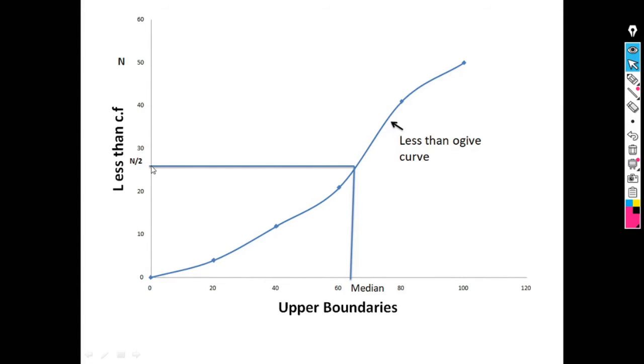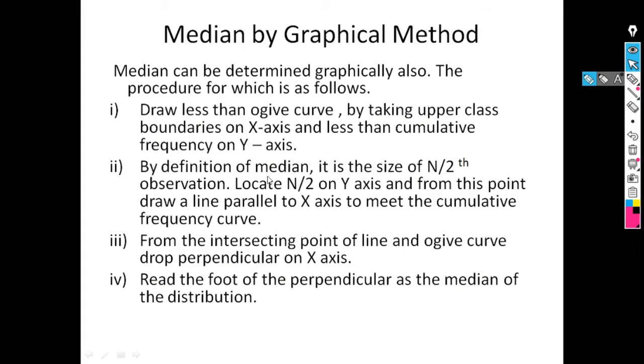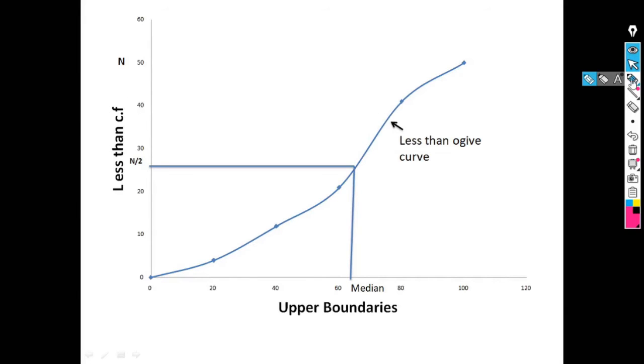So we locate here the n by 2. Then locate n by 2 on the y-axis and from this point draw a line parallel to the x-axis to meet the cumulative frequency curve. Means from this n by 2 we draw the line parallel to the x-axis which meets the Ogive curve.